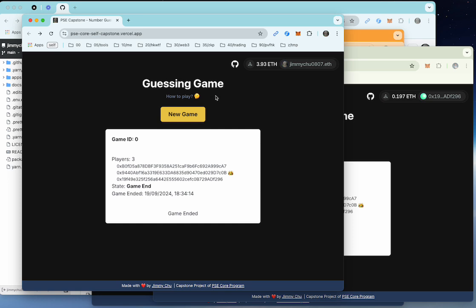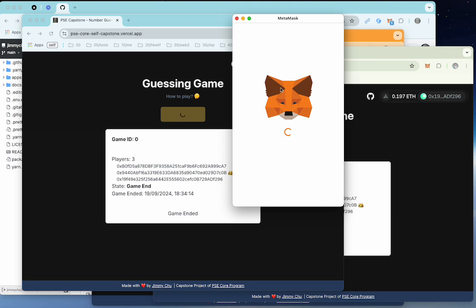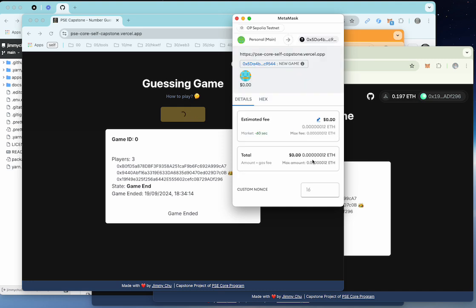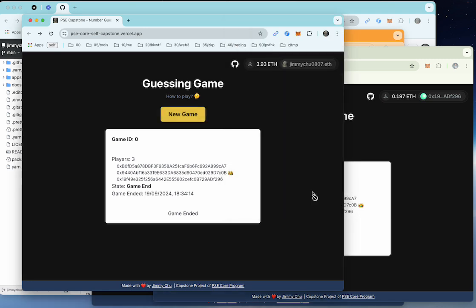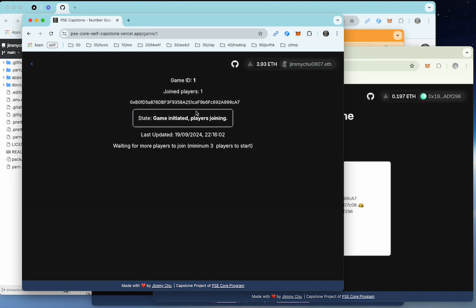First, I will walk through creating a new game and walk through the whole game together. Feel free to speed up the video so you can shorten the time on the transaction processing. So I'll create a new game. MetaMask is shown, and a new game has been created.